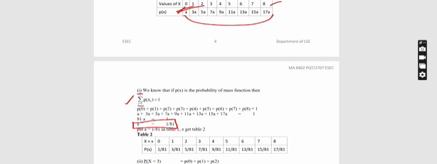In the second condition, I need to prove three things. First of all, I am changing the given table: instead of a, I can substitute 1 by 81. Instead of 3a, I can write 3 by 81. Similarly, for all the entries, 17a can be written as 17 by 81.